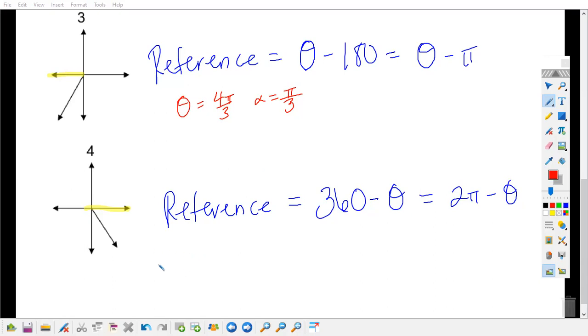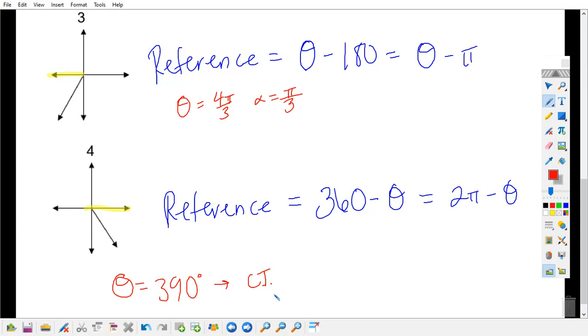So for example, if we had theta equal 390 degrees, is 390 degrees between 0 and 360? No, so we would need to find its coterminal that would be between 0 and 360.